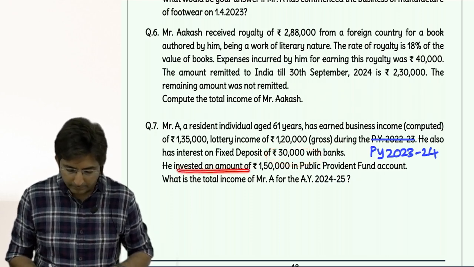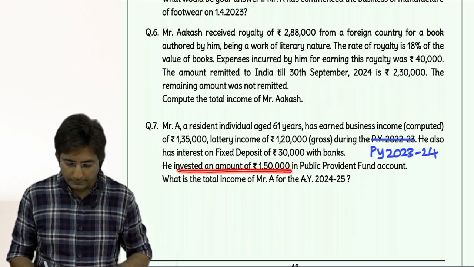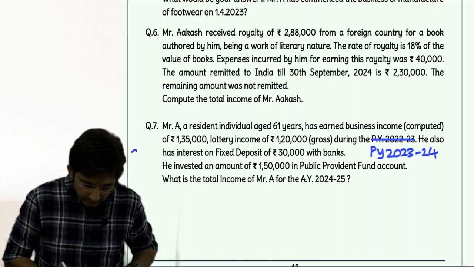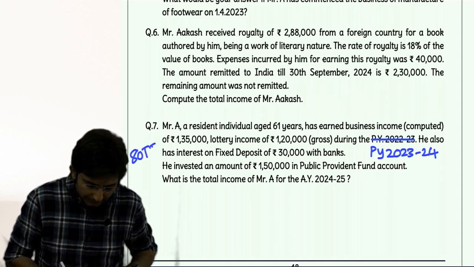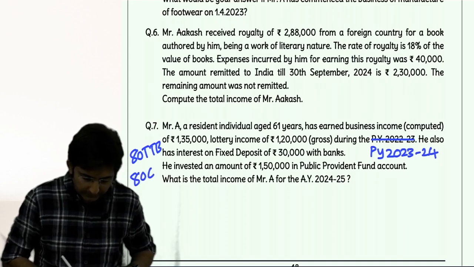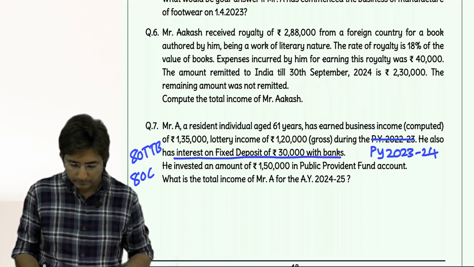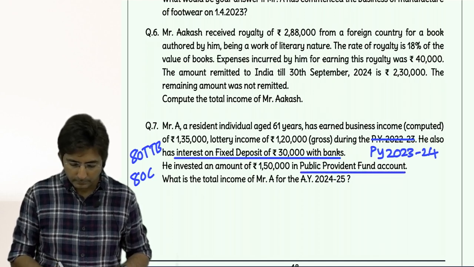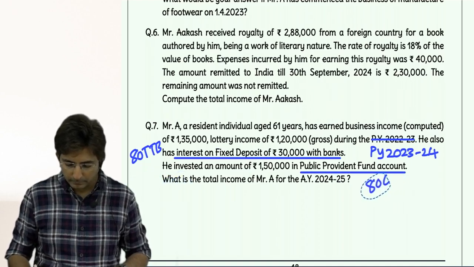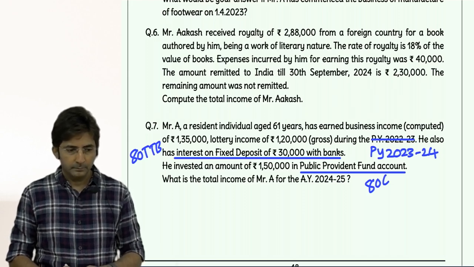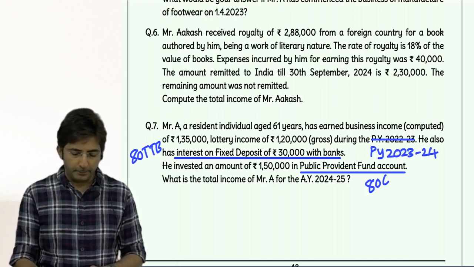Then he invested 1,50,000 PPF. Do one thing, you can also write this. Just write this. There are two chapter 6A items. One is 80 TTB, other is 80 C. So prepare the statement.